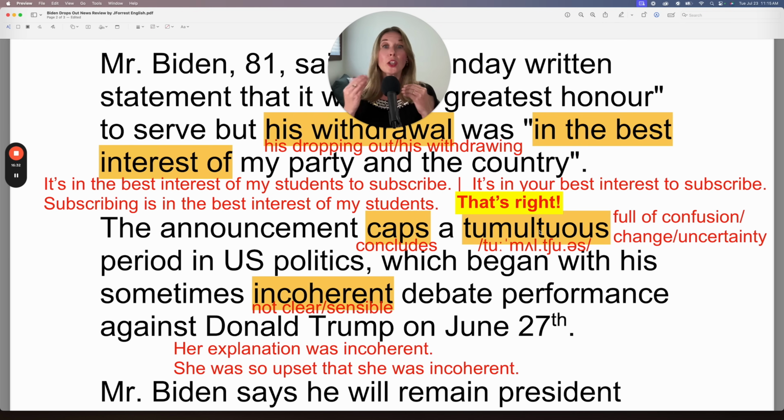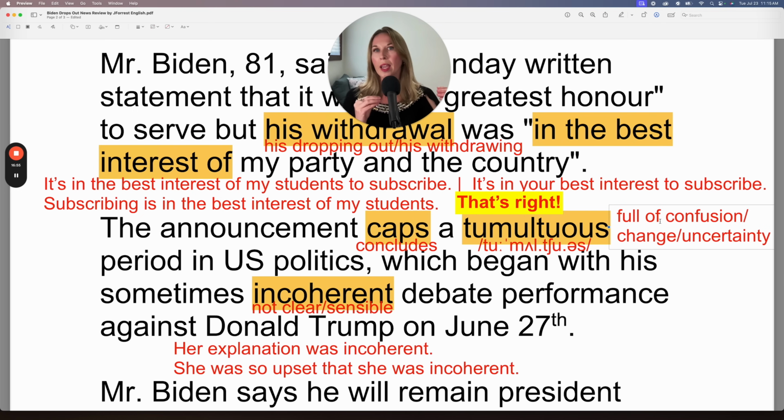So I know many of my students might think, well, my English is incoherent. But we don't generally use this because someone might make a mistake. It's because I did such a bad job of explaining the word tumultuous. It's a simple explanation, but I explained it in a very complicated way, a very ineffective way. You could describe my explanation as incoherent, which would be frustrating for you.